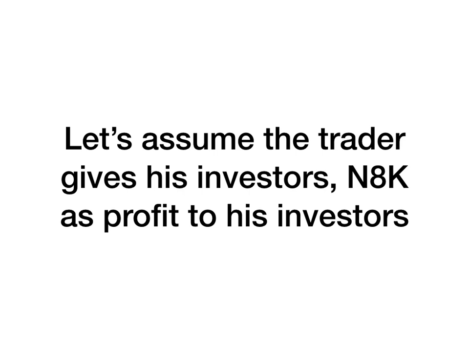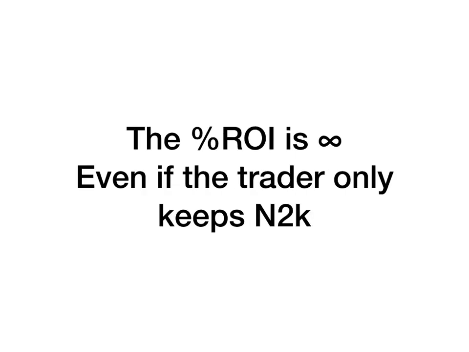Let's assume the trader decides to give these investors 8,000 as profit on their investment. The percentage return is infinite, even if the trader is keeping only 2K, because his initial investment was 0.